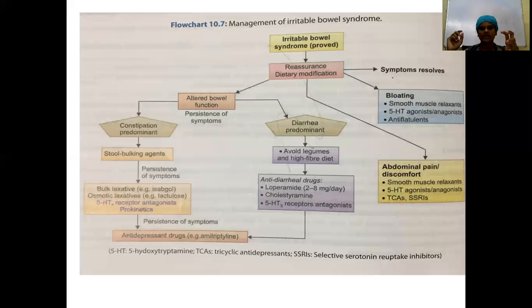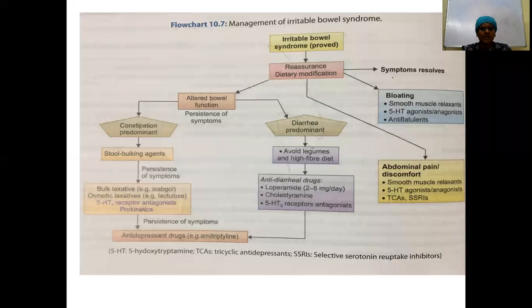So stool bulking agents, what are the things you can do? You want to give a high fiber diet, and if a high fiber diet is not sufficient, you want to give bulk laxatives. That is, if high fiber diet fails, you want to give even osmotic laxatives like PEG, polyethylene glycol, and lactulose. And also you want to add a serotonin receptor antagonist, alosetron.